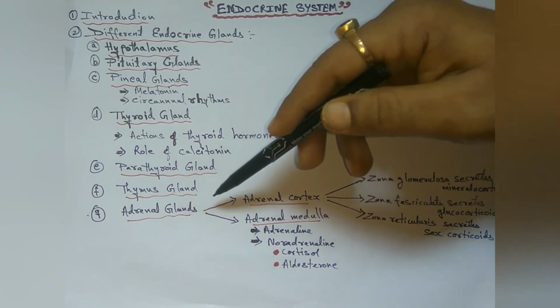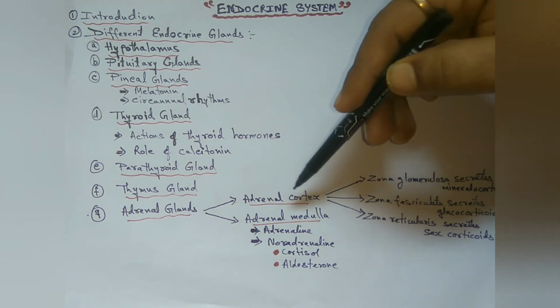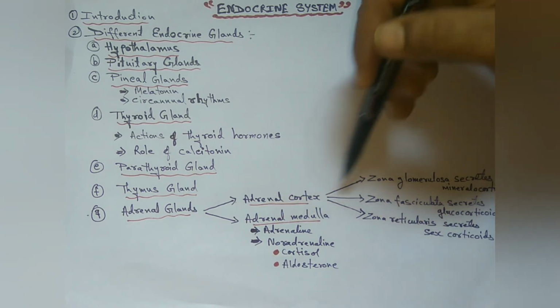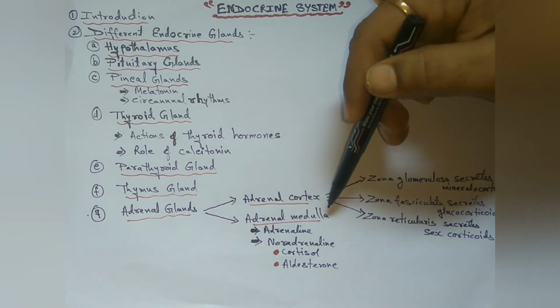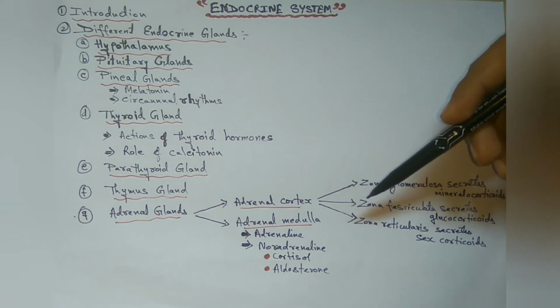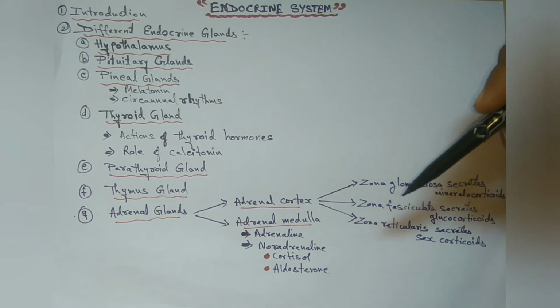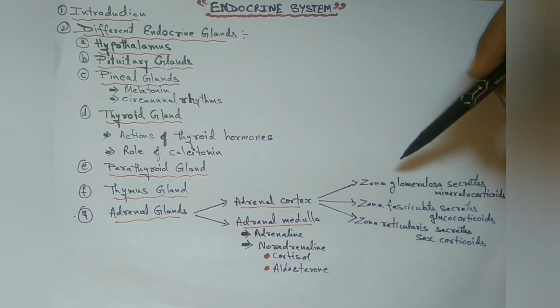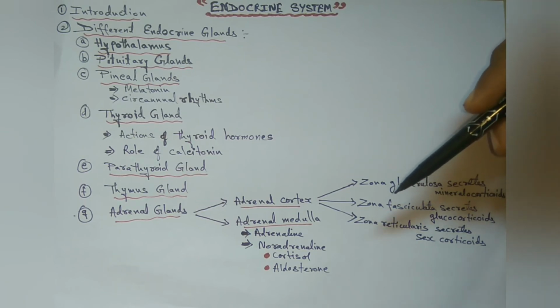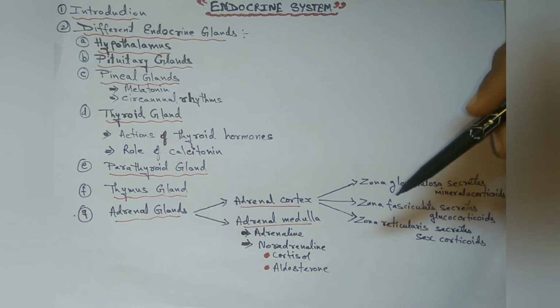Next, adrenal glands. Adrenal glands are located superior to the kidney. Adrenal glands are divided into two regions: adrenal cortex and adrenal medulla. The outer layer of an adrenal gland is the adrenal cortex. It produces three kinds of steroid hormones. These are glucocorticoids, mineralocorticoids, and small amounts of sex hormones, androgens. The major glucocorticoid is cortisol, and the major mineralocorticoid is aldosterone.